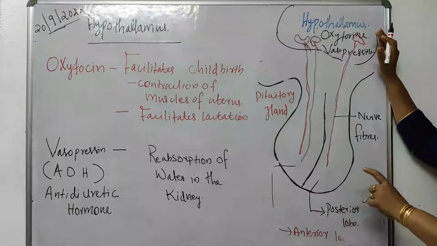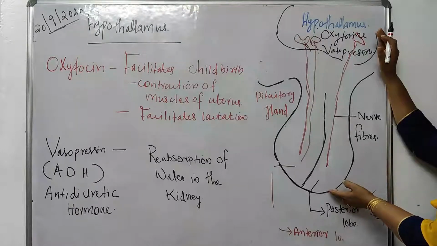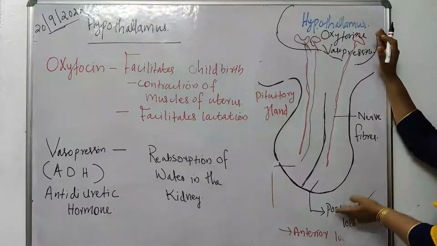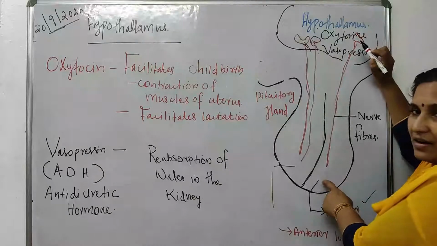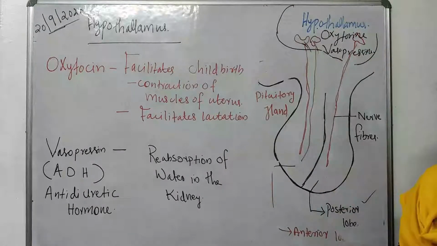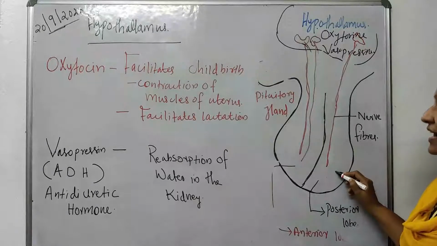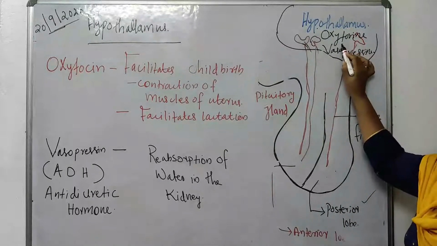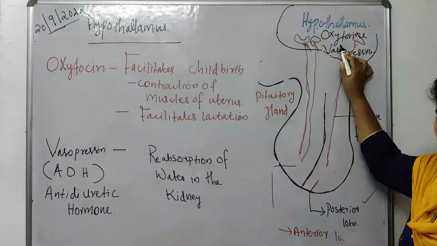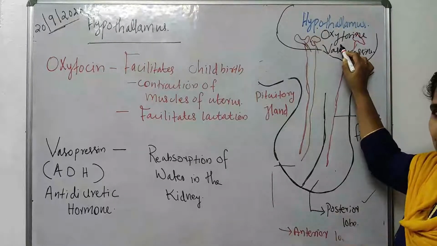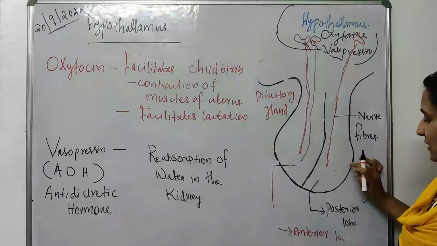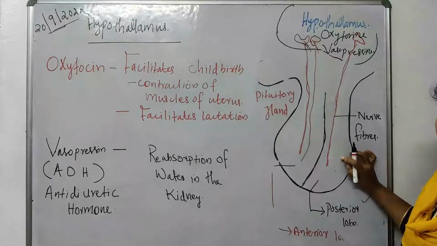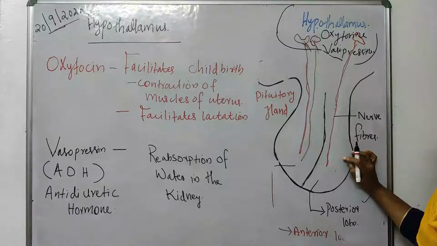That is why I said we are going to study the role of the posterior lobe of the pituitary gland. The main role of the posterior lobe is to store the two hormones, oxytocin and vasopressin, which are produced by the hypothalamus.